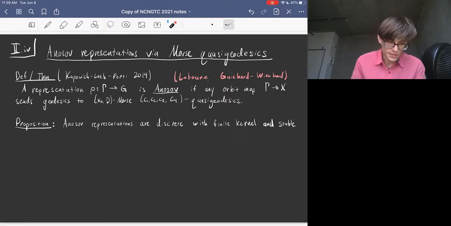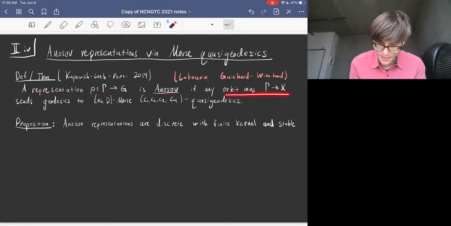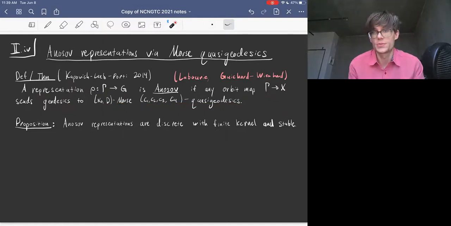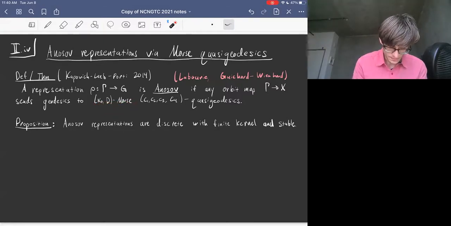Okay, so we say that a representation rho from gamma to G is Anosov if any orbit map gamma to X sends geodesics to alpha naught D Morse C1, C2, C3, C4 quasi-geodesics. Remember that before we said the undistorted condition was equivalent to the orbit map sending geodesics to quasi-geodesics. So we've beefed that up by asking these now to be alpha naught D Morse. Now there's a basic proposition: Anosov representations are discrete with finite kernel and stable.